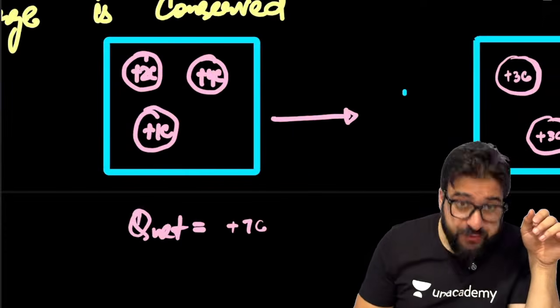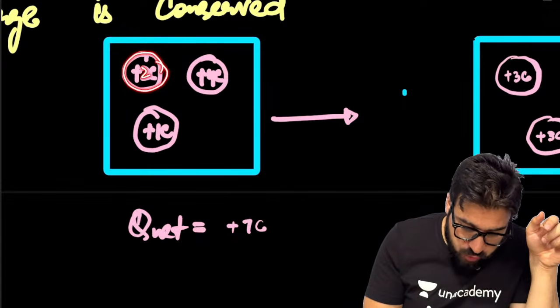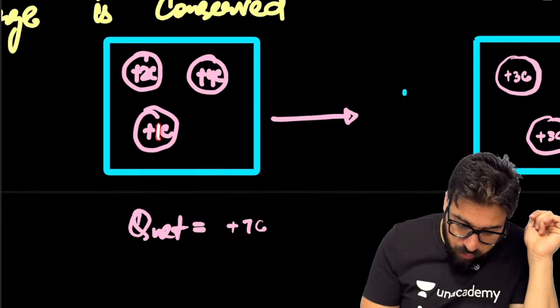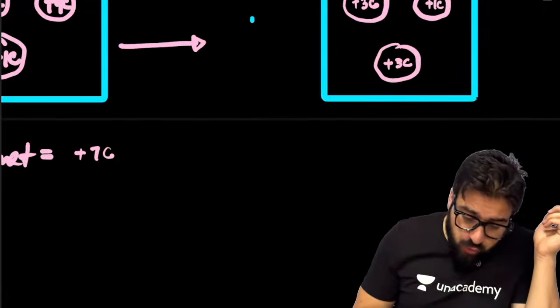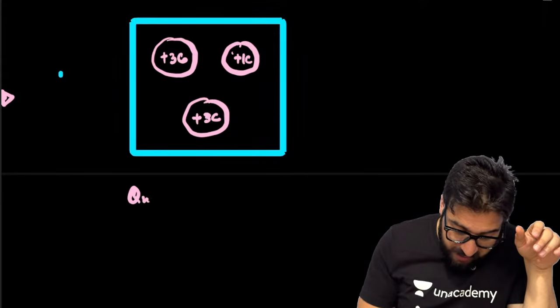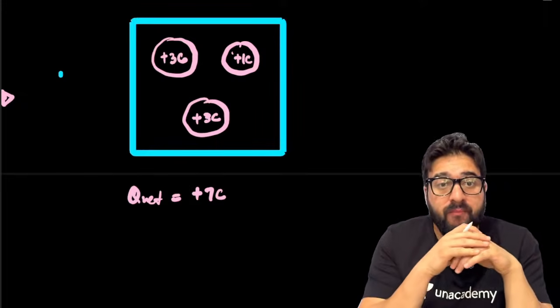Now, previously in the first ball it was 2 coulomb charge, in the second ball it was 4 coulomb charge, in the third ball it was 1 coulomb charge. Could you please tell me in this case right now, what is the net charge? Sir, I feel net charge is still plus 7 coulomb.